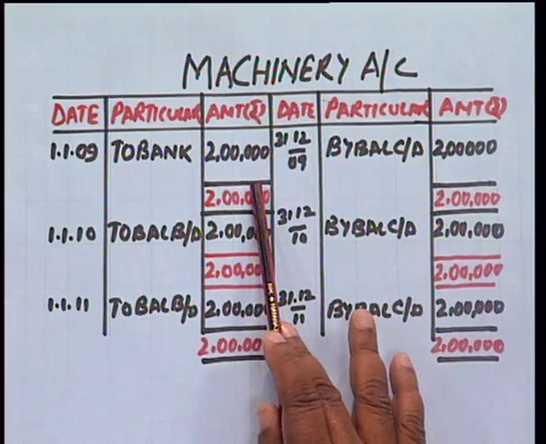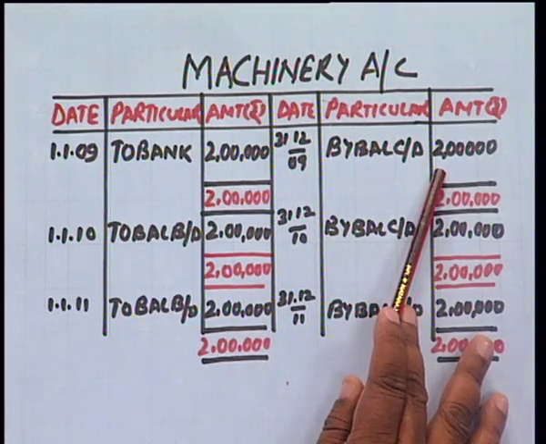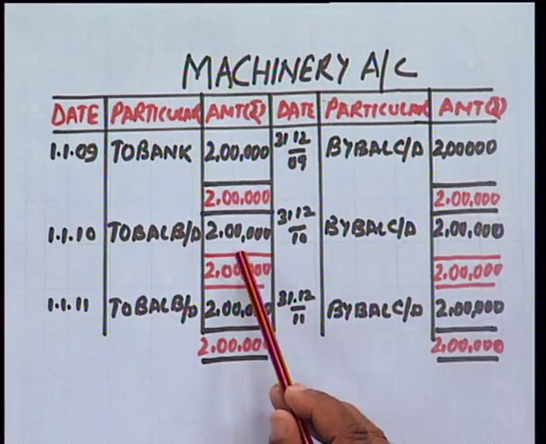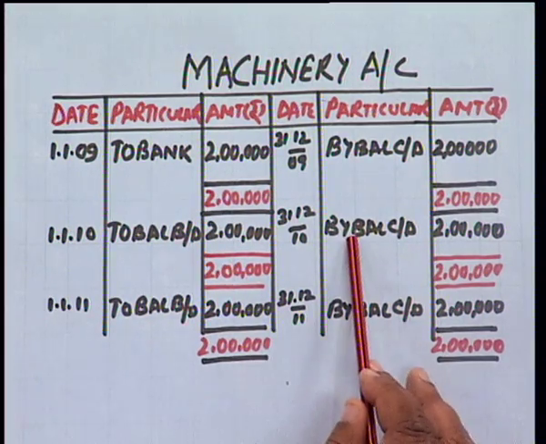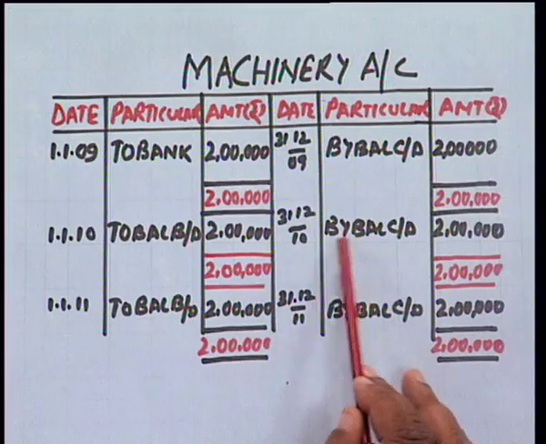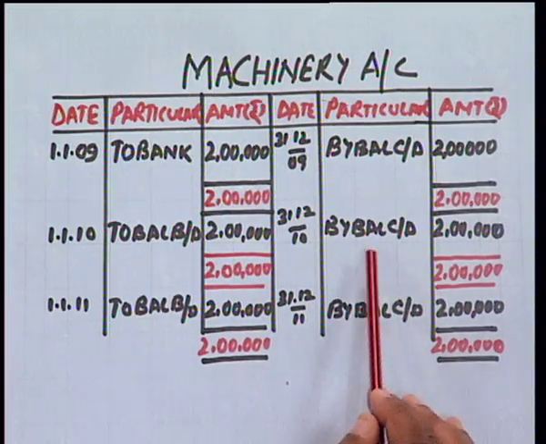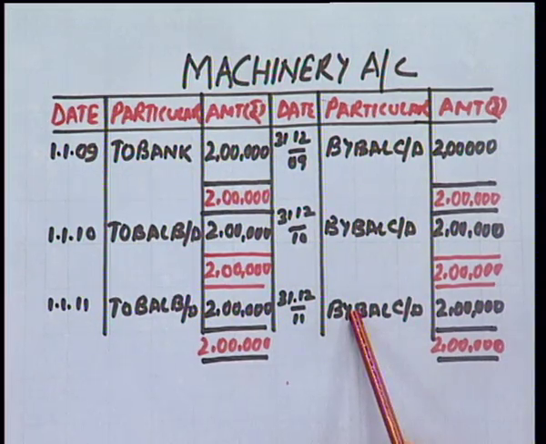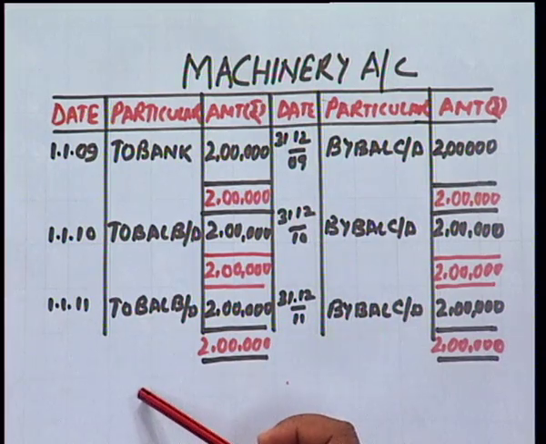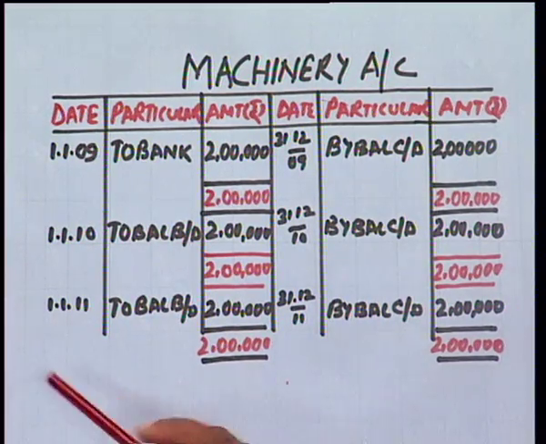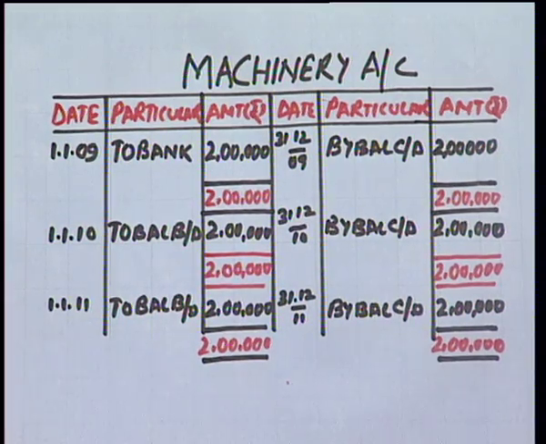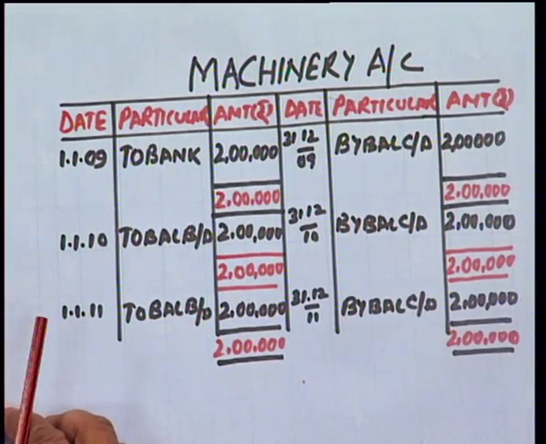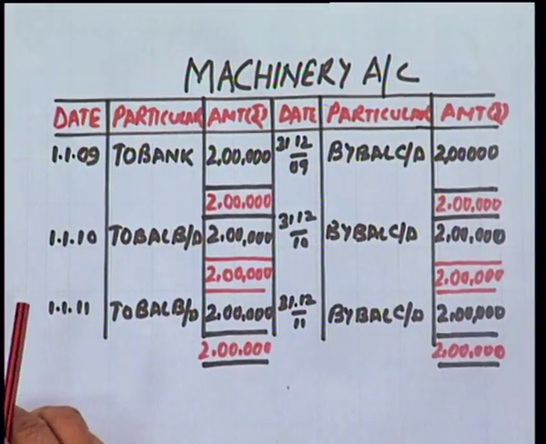The machinery account is showing the opening balance of 2 lakh. Again it is becoming the opening balance next year with the same amount, and you see the depreciation is not charged to the machinery, and the cost of the asset is the same over the years. So where will the depreciation be recorded now? Depreciation will be recorded in a separate account, and that is provision for depreciation account. So let us prepare the provision for depreciation account.